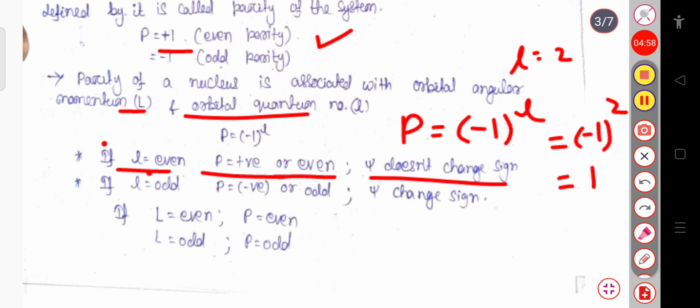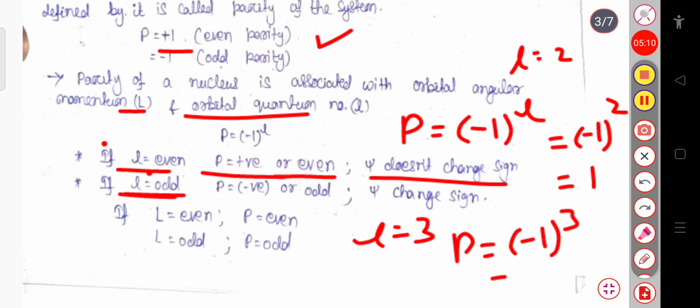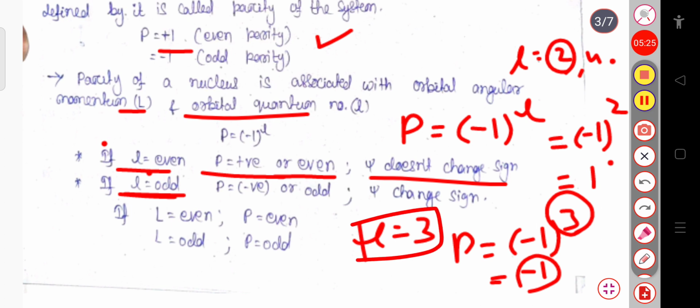Or we can say that if L is odd, suppose L equal to, let me write, 3, then I can write P equal to (-1)^3. (-1)^3 is minus 1. When this power is odd, like 3, 5, 7 and so on, then this will always be minus 1. When the power is 2, 4, 6 and so on, then this will always be plus 1. So when L equal to 3, here P will be equal to minus 1. Or we can say that when L is odd, then parity will be minus 1, or the odd parity.